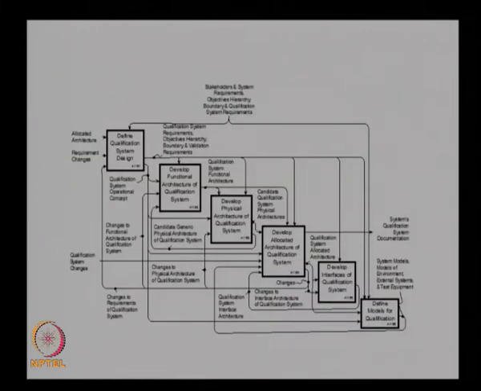So if you look at the IDEF0 diagram for the same process, you can see these are the inputs going to the system, the allocated architecture and requirement changes. Then we have other inputs, and we have 1, 2, 3, 4, 5, 6 functions in the qualification system design, and finally you will be getting the system qualification documentation. I will show you a better picture over here.